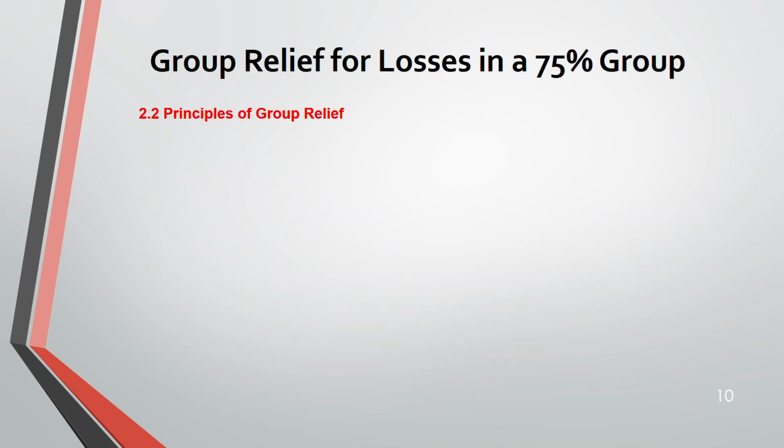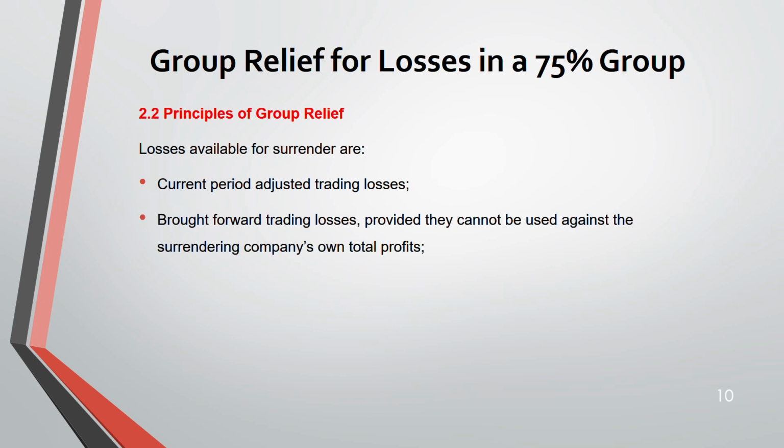Now, losses available for surrender are your current period adjusted trading losses, and your brought forward trading losses, provided they cannot be used against the surrendering company's own total profit. Remember, when you are bringing forward the trading loss, first you have to utilize it against your own total profit. And if you cannot utilize it against the surrendering company's own total profit, then only you can get group relief. But current period trading loss is available for group relief.